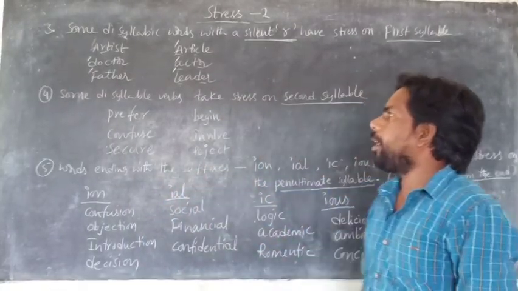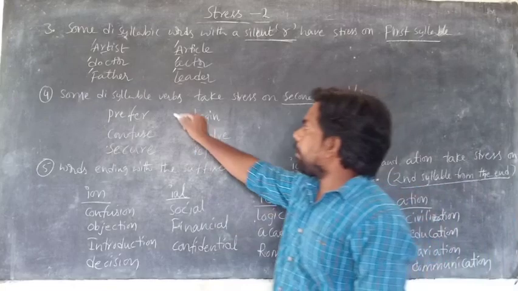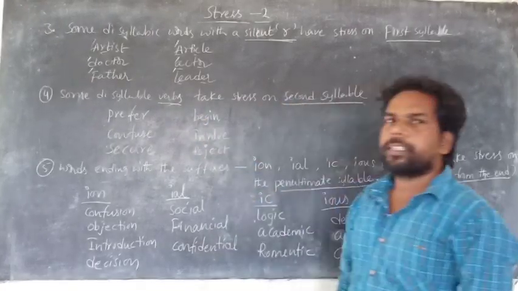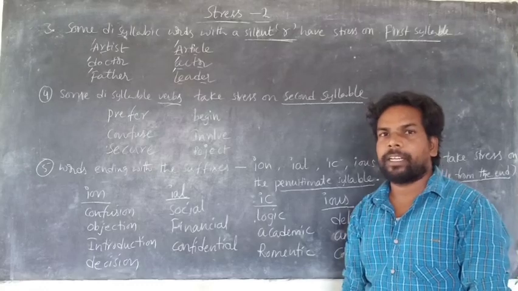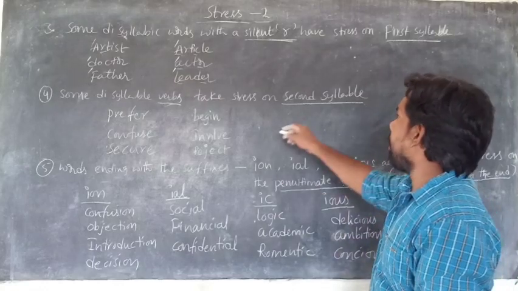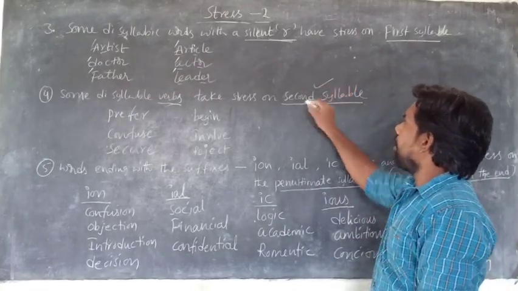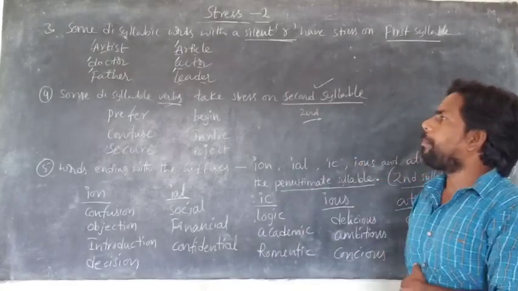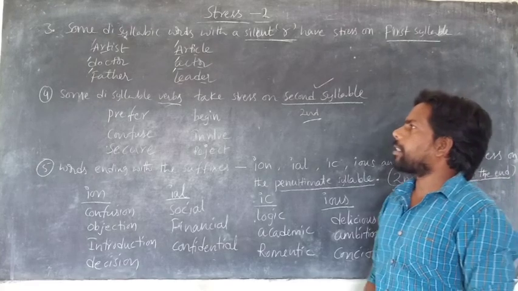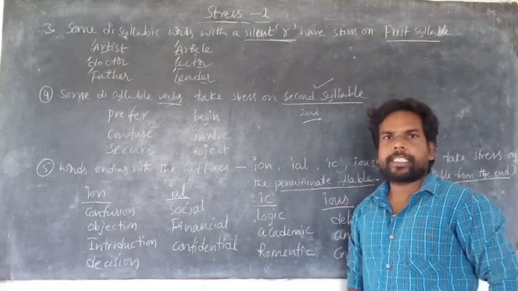And the fourth rule is some disyllabic verbs. Some, not all. Some disyllabic verbs take stress on which syllable? The second syllable.